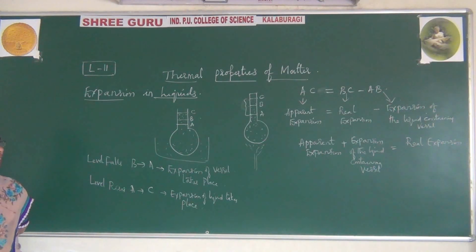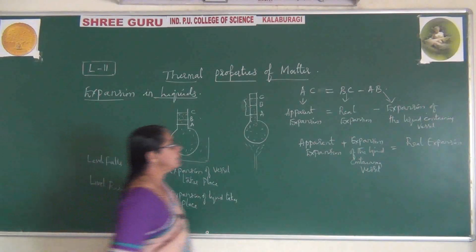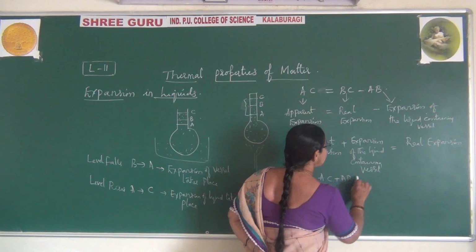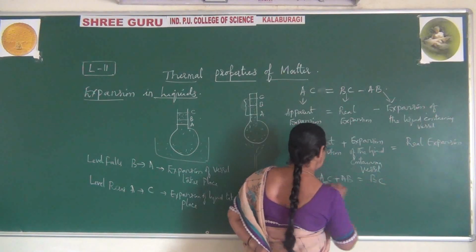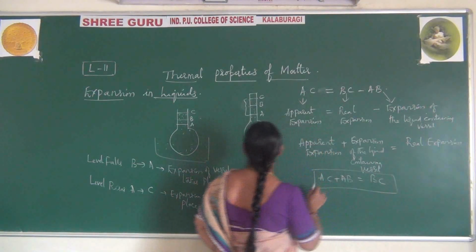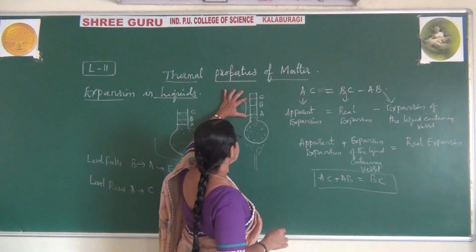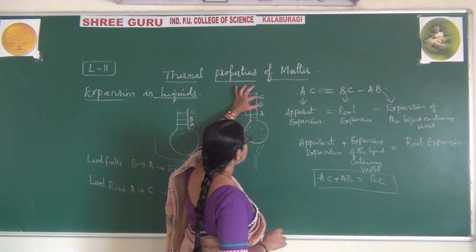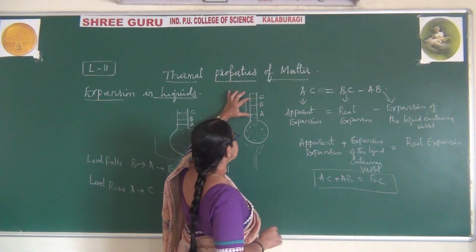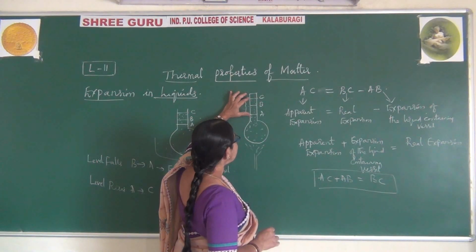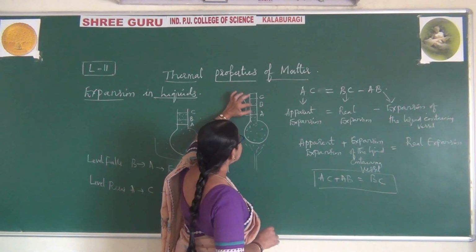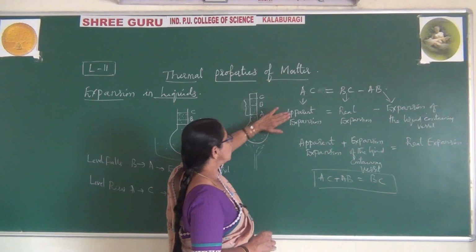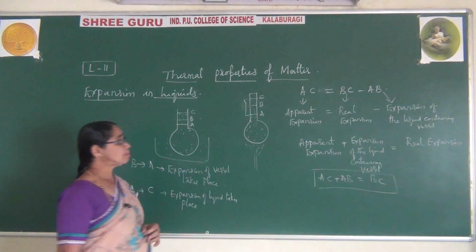So here you can observe, this is nothing but AC plus AB is equal to BC. So this is what we have learned here.